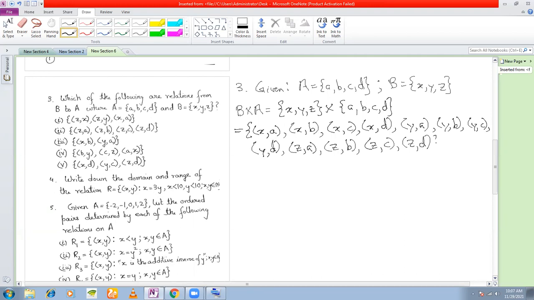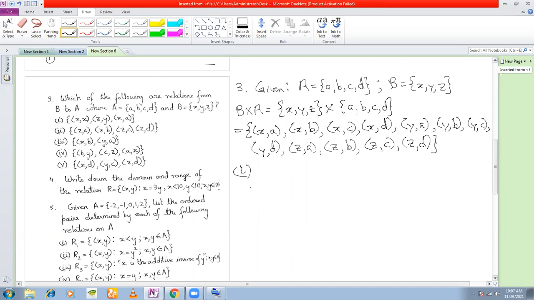Okay, a relation is a set of all the ordered pairs. Now we look at the question. First question here is, is this a relation? If you see ZX, ZY, XA, is it a relation?